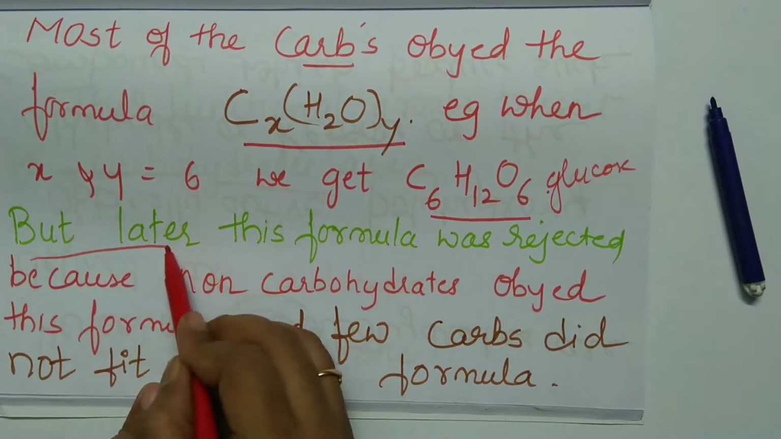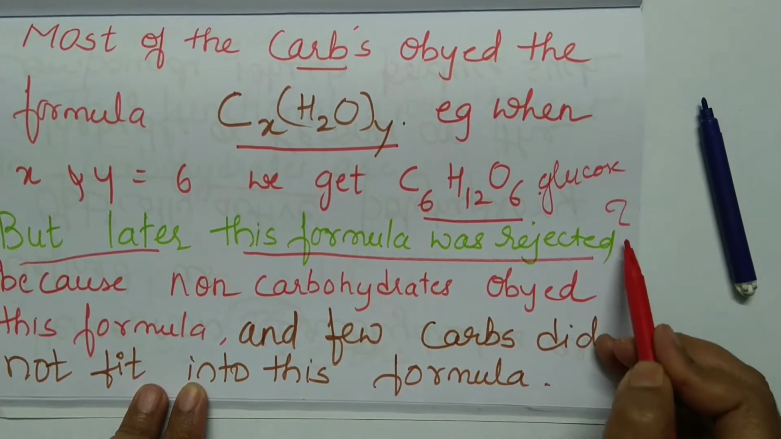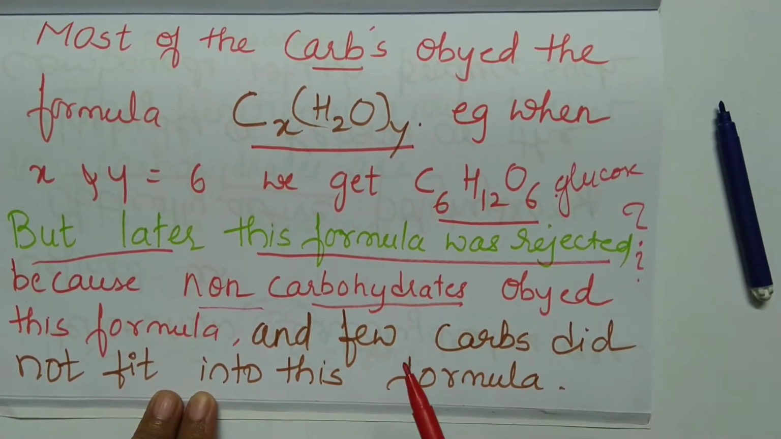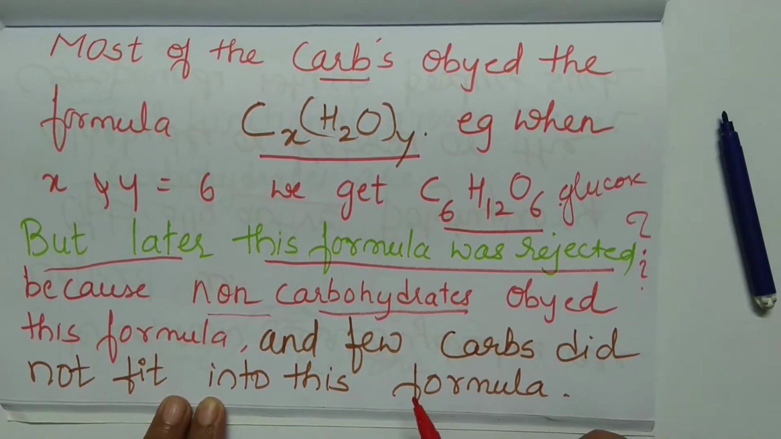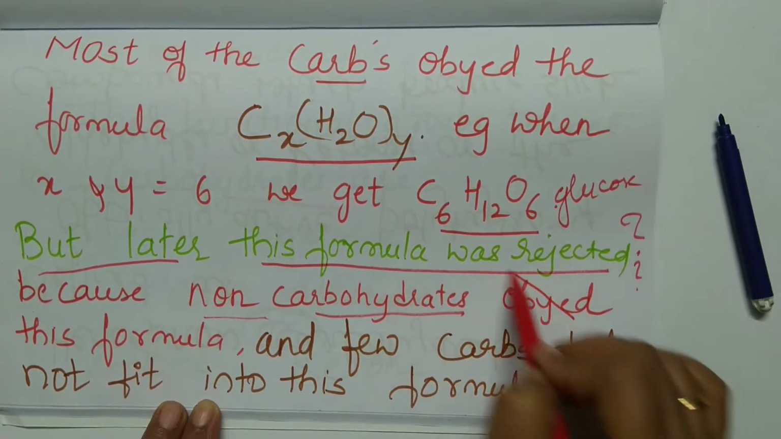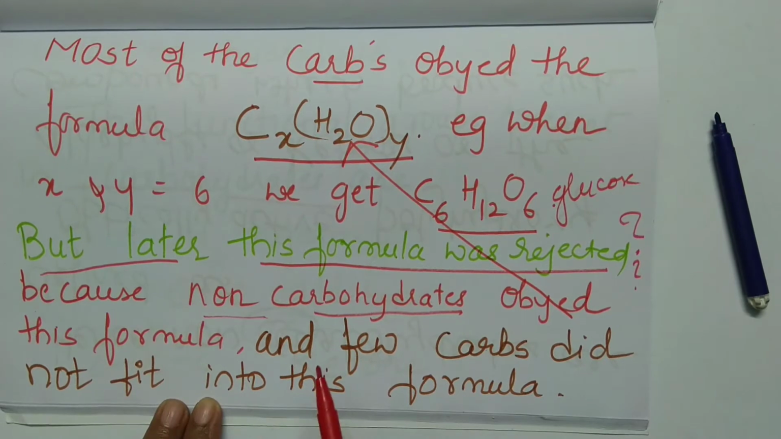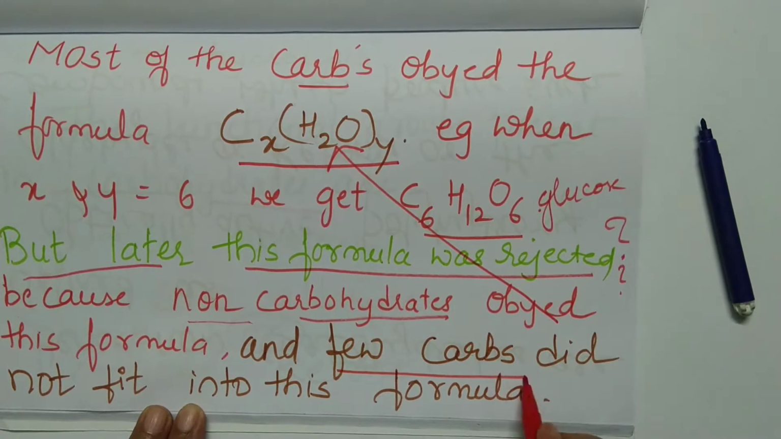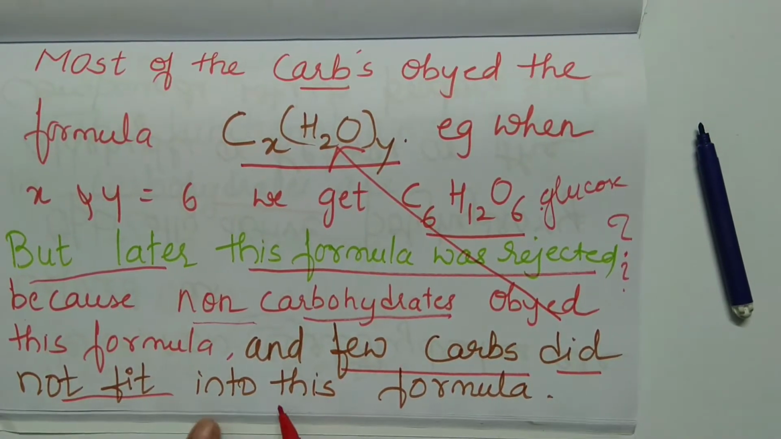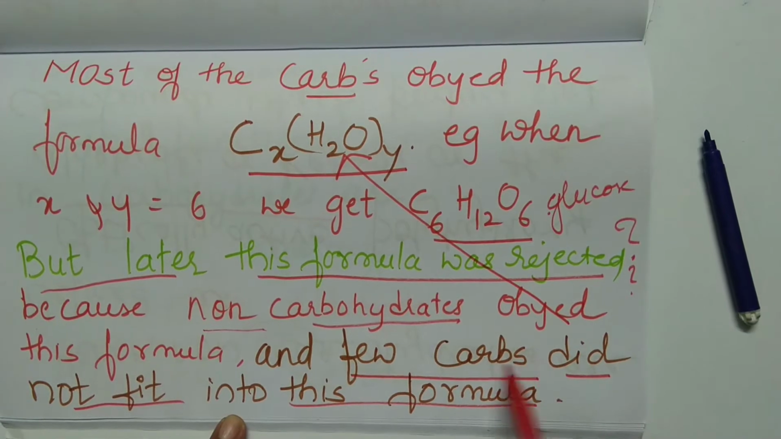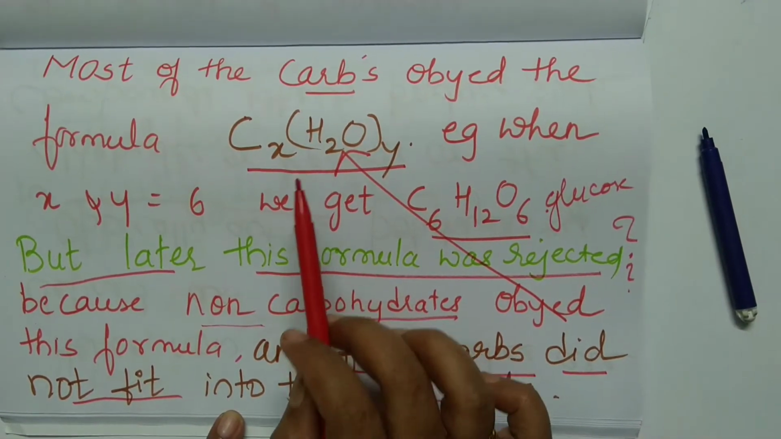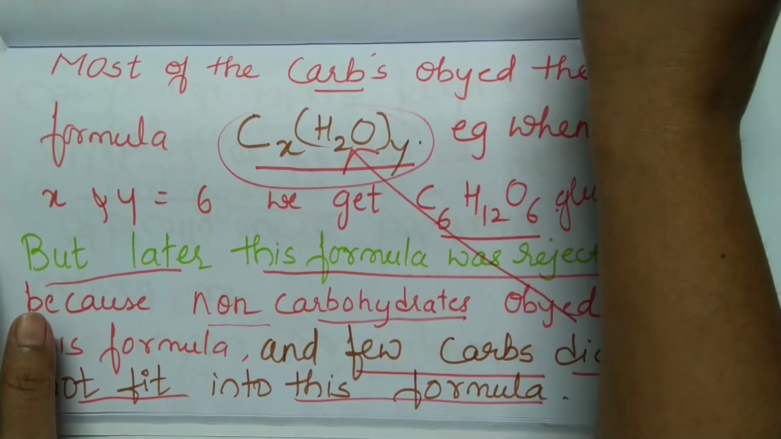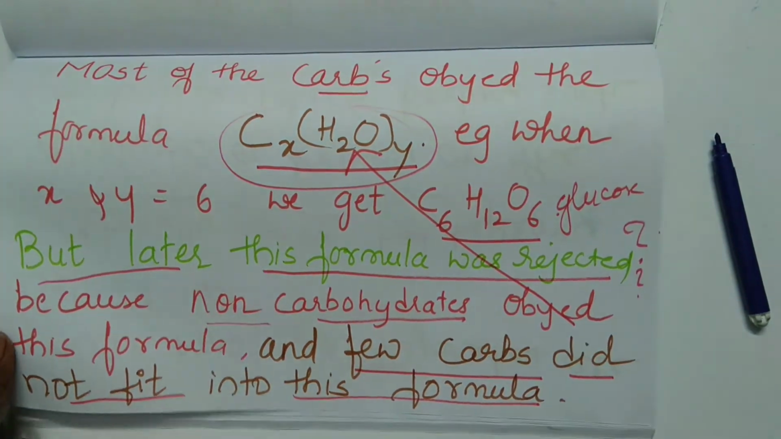But later this formula was rejected. Now why was it rejected? Because non-carbohydrates, which are not carbohydrates, for example acetic acid, obeyed this particular formula. Though it was a non-carbohydrate, it obeyed this formula. And a few carbs did not fit into this formula. Hence, this formula was rejected, and this definition was also rejected. Which one? Hydrates of carbon.